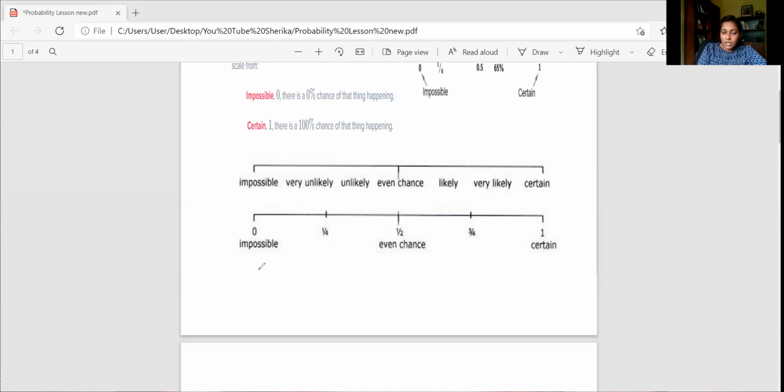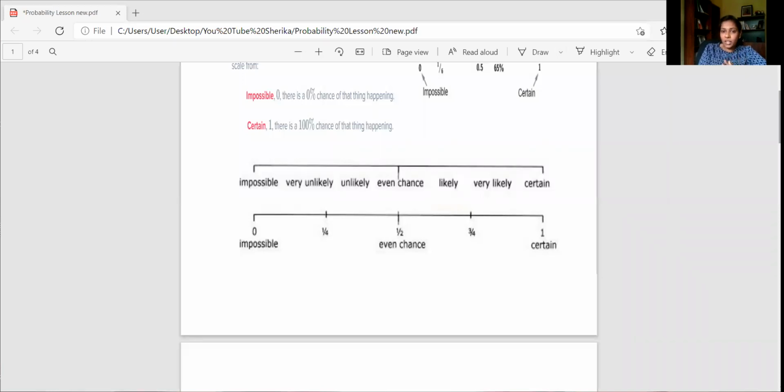So this is for the impossible events, and this is for the certain events, and this is for the even chance. So even chance we indicate from half or 0.5. And all the other things, now here you have very unlikely, unlikely. So those things are happening in between 0 to 0.5 or 0 to half, and likely and very likely events are happening in between half to 1 or 0.5 to 1, right? Let's move to the next part.